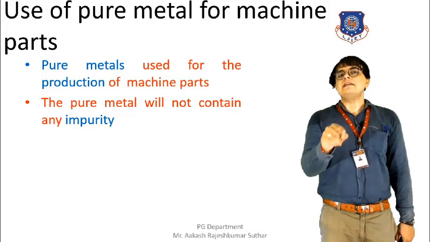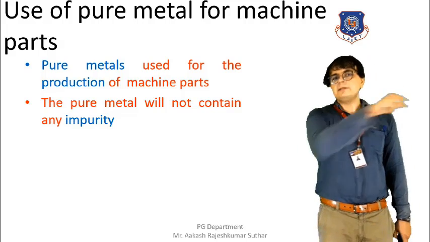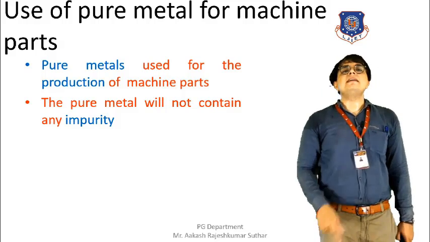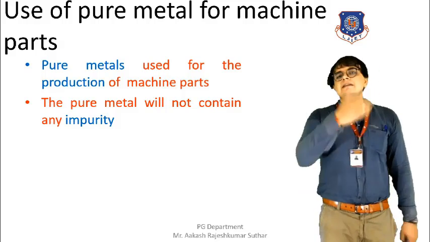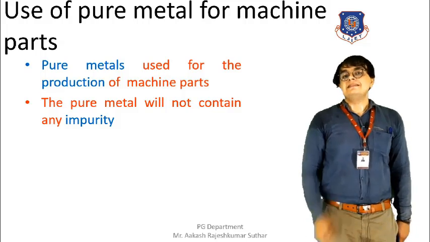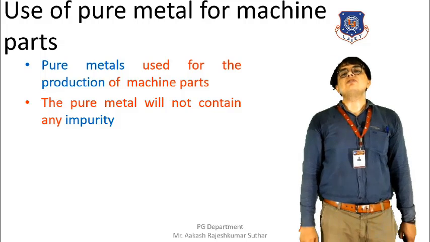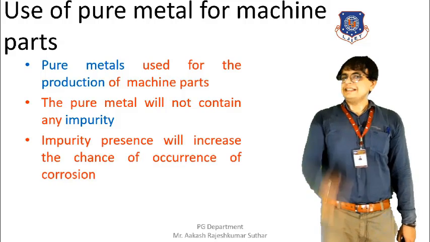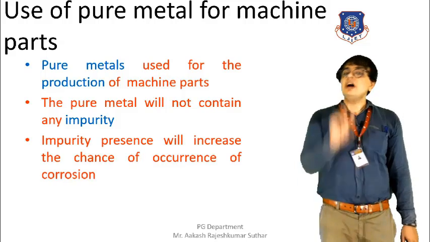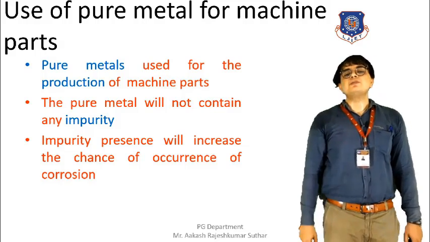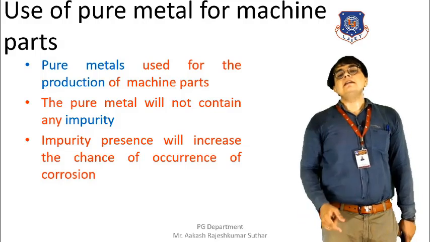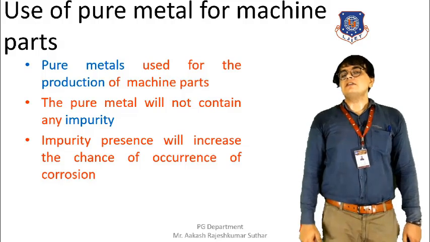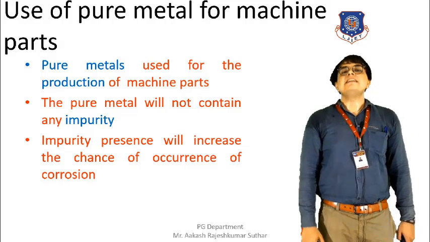If pure metal is used instead of that impure metal, then the chances of occurrence of corrosion can be reduced. So yes, by using pure metal, the corrosion resistance property of the material will be increased, and as a result of this, the chance of the occurrence of corrosion can be reduced.